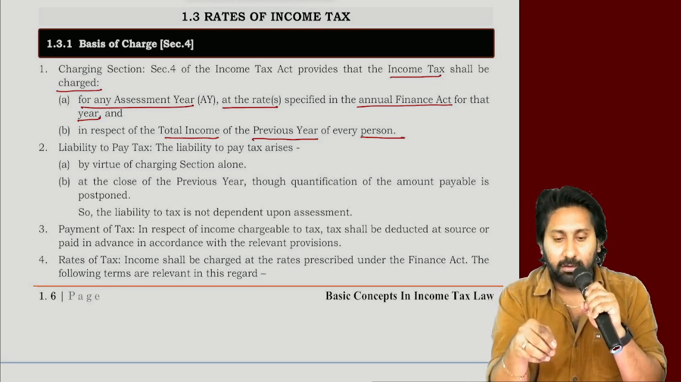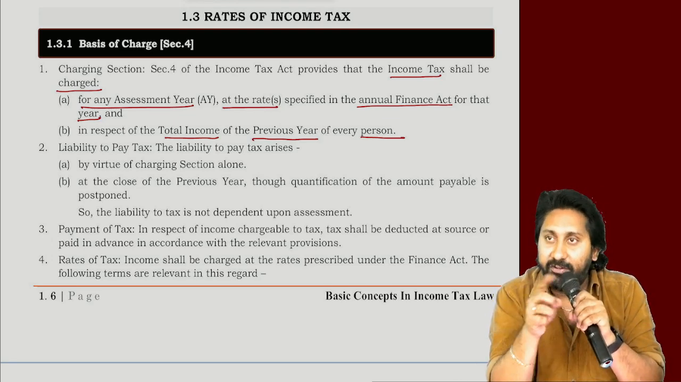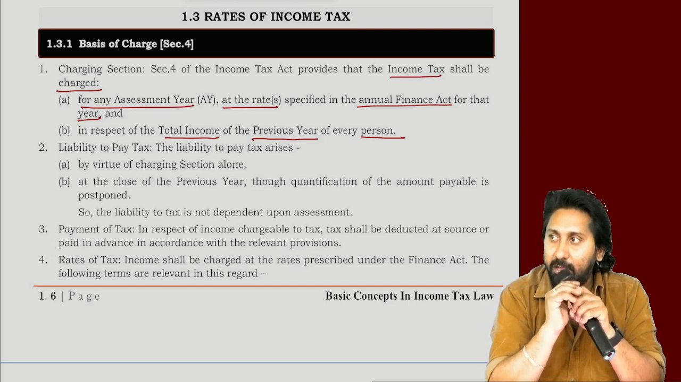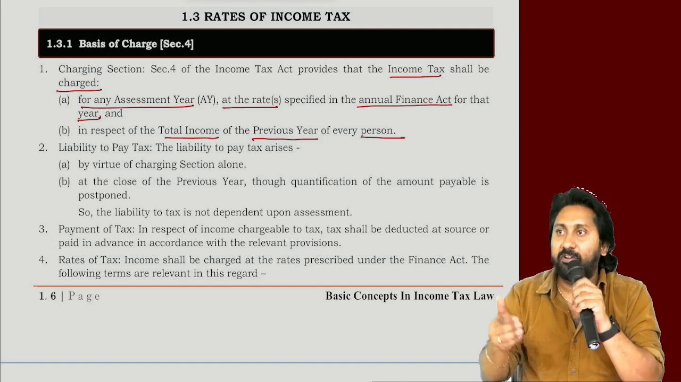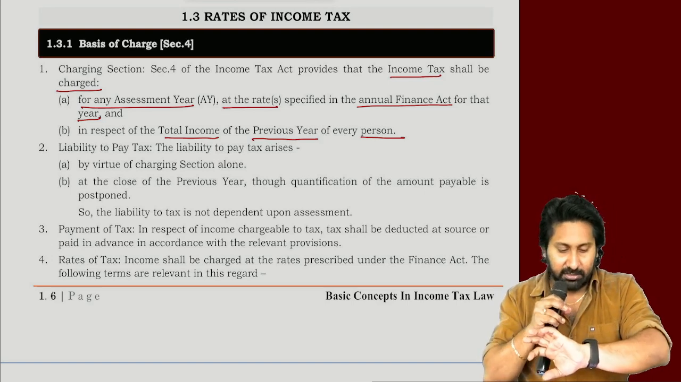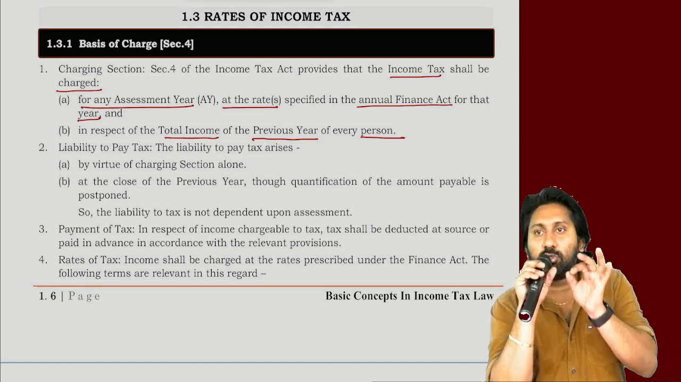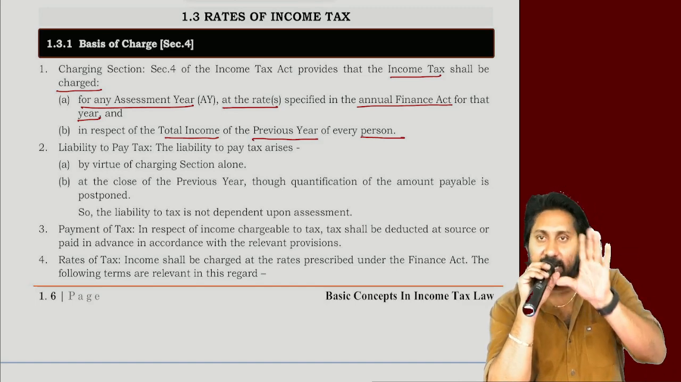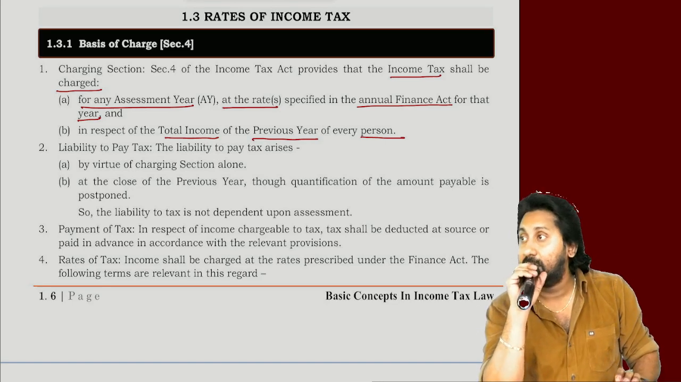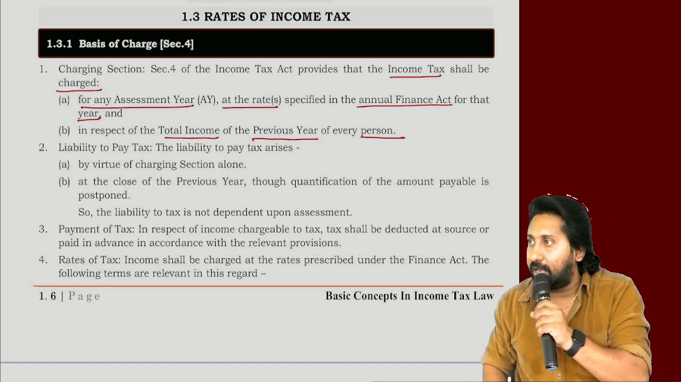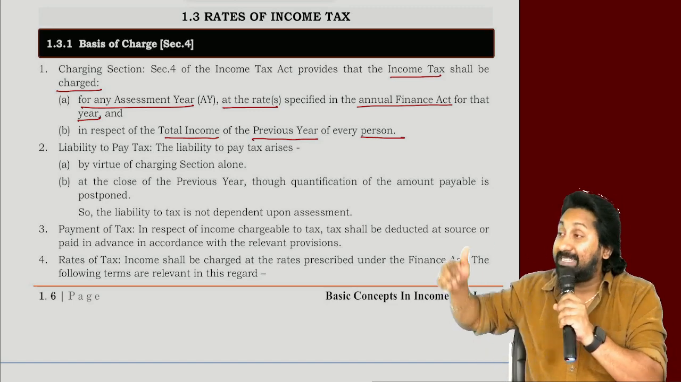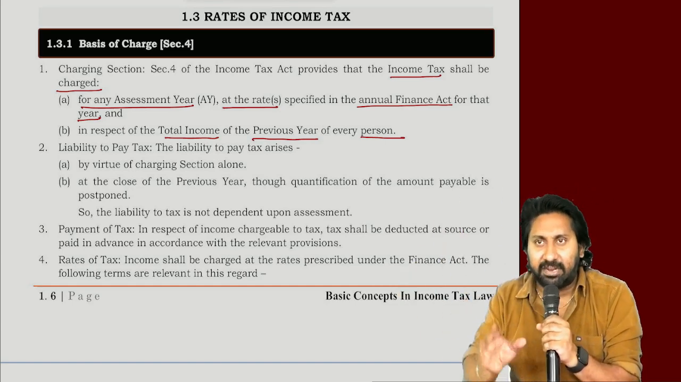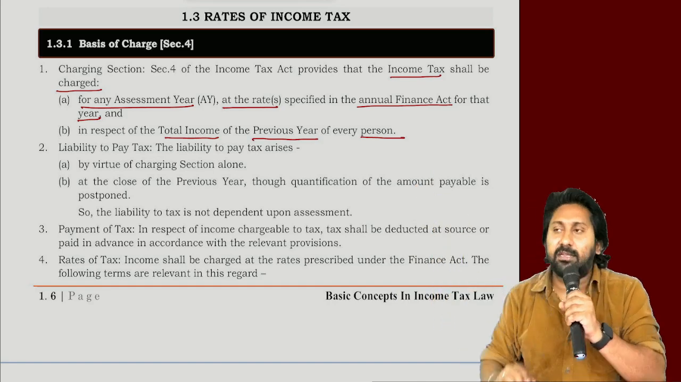For example, which year are we running now? 25-26 financial year. Completed or not yet? Not yet completed. We are in the month of June, 7th June of 2025, which is the 25-26 financial year. I am earning the income during this year. This income I will not pay tax on now. Next year I will pay the tax. First I will earn income, next I will pay the tax.